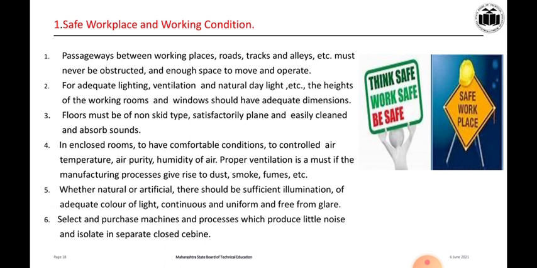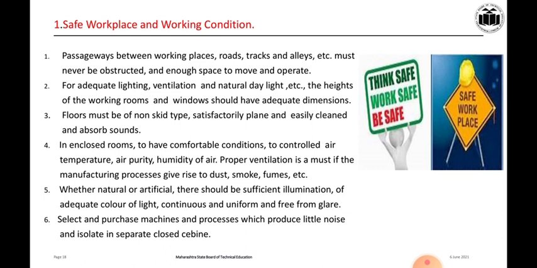The safe workplace and working condition. What are the safe workplace and working conditions that we will have to study? Now we are working on the assembly line, in that the passageway between working places. Both sides of the shop floor have some machineries: lathe machines, drilling machines, milling machines, robotic arms.